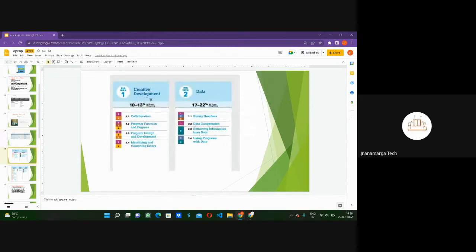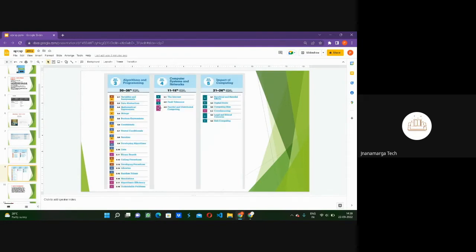Let's see in detail. The first unit, creative development, has four subunits: collaboration, program function and purpose, program design and development, and the last topic, identifying and correcting errors. In Unit 2, data, we have binary numbers, data compression, extracting information from data, and using programs with data. We will have these four subunits in Unit 2.